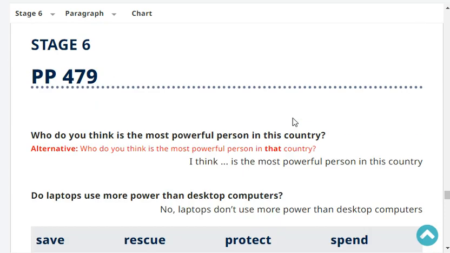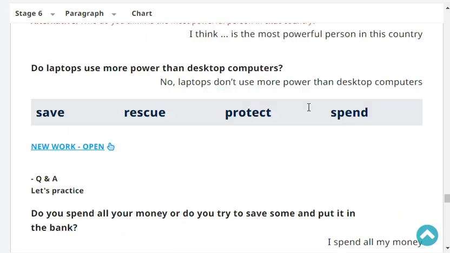Who do you think is the most powerful person in your country? I think the prime minister is the most powerful person in my country. Do laptops use more power than desktop computers? No. Laptops don't use more power than desktop computers. Very good. Okay.